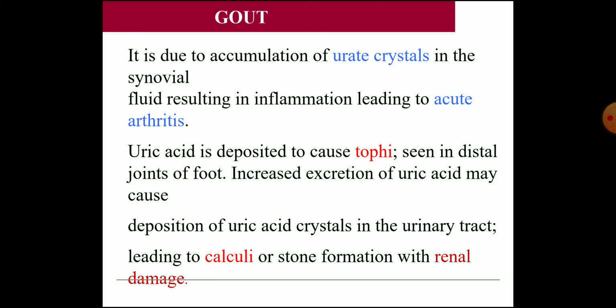Increased excretion of uric acid may sometimes cause deposition of uric acid crystals in the urinary tract, which may finally lead to calculi, and finally the function of the kidney may be lost, producing renal damage. So, when there is excess excretion, it will produce stones in the kidney, and these stones will affect the function of the kidney, producing renal failure. So, this is the overall pathology occurring in gout. Now we'll pass on to the classification.